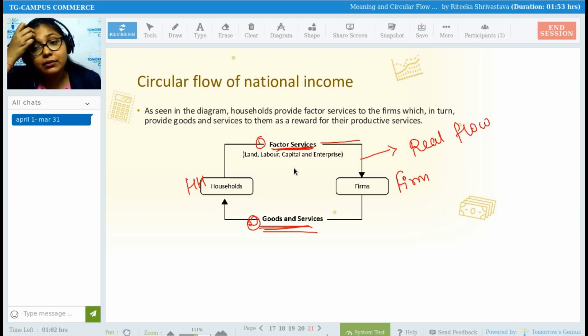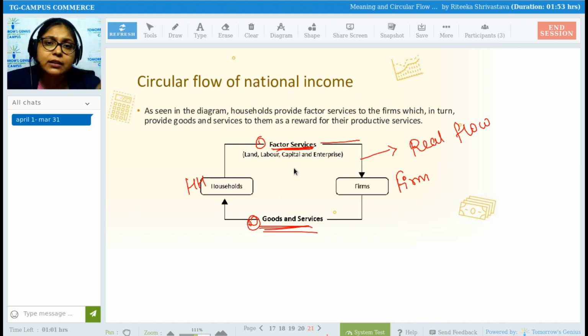Any doubt? Did you understand what is circular flow of national income? At the beginning of the session, when I explained all the sectors of economy, there are four sectors: household, firms, government and foreign sector. But when we study circular flow of national income, we are going to consider that there are only two sectors in the economy, and this is purely an assumption.